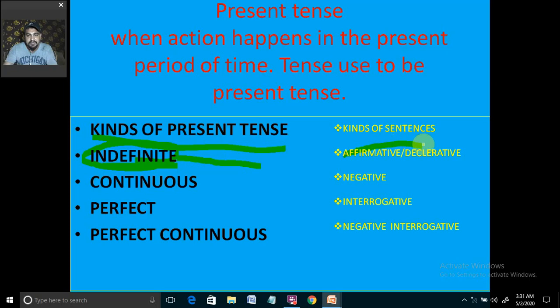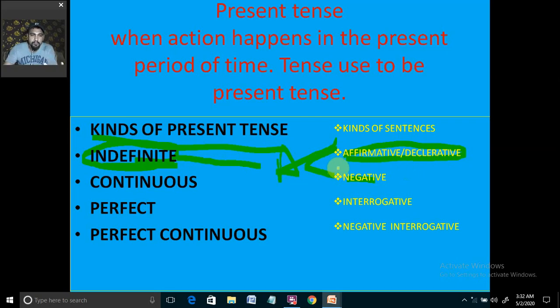First is affirmative, which is also known as declarative. Second is negative. Affirmative and negative are the kids of one particular father, that is the assertive sentence. So the assertive sentence has two categories: one is affirmative and the other is negative.